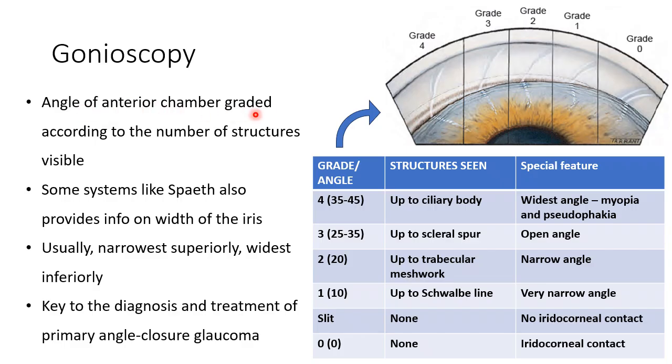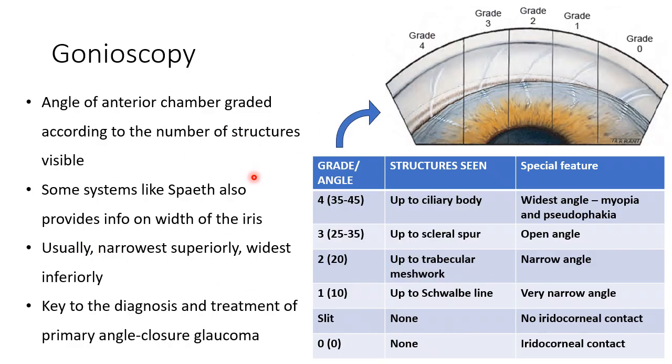So the angle of the anterior chamber is graded according to the number of structures visible. So there are grading systems. Some of the systems like Spaeth also provide information on the width of the iris. The most commonly used system is Schaffer's, and I have shown you the Schaffer's grading over here.